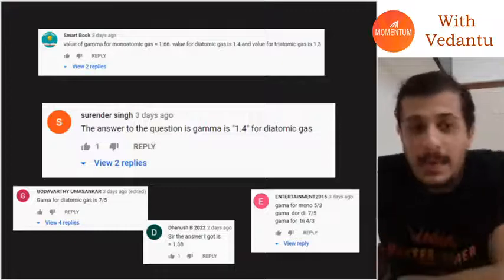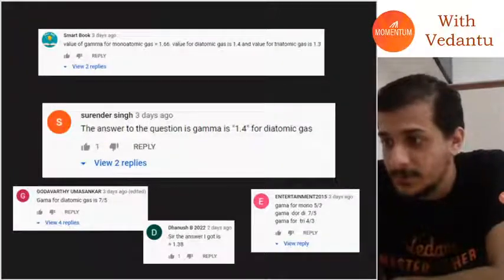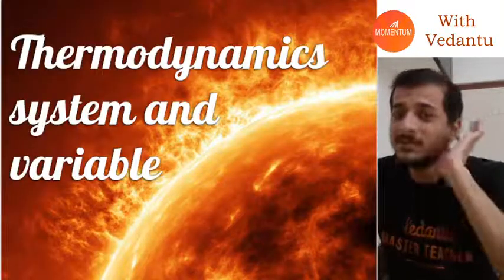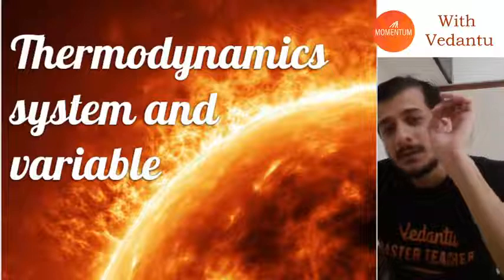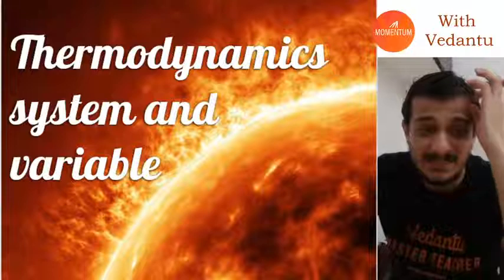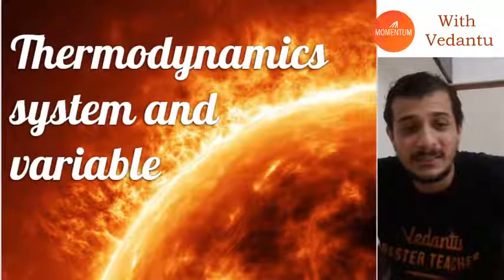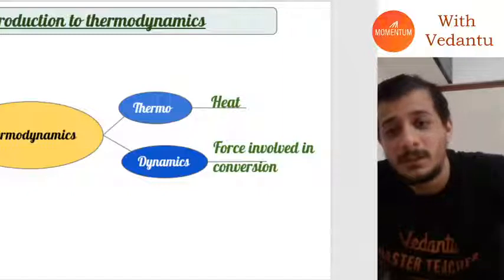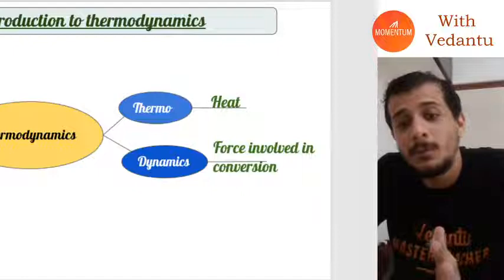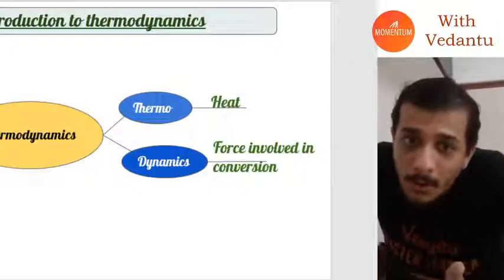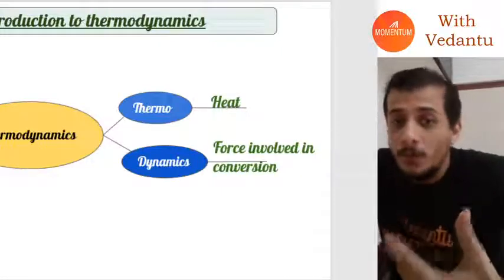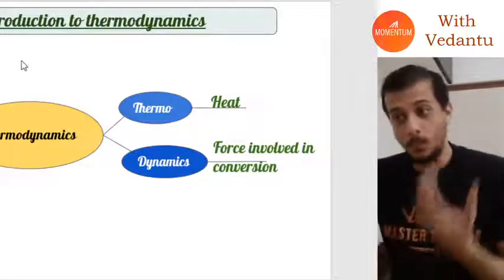So let's start today's lecture now. Today we are going to start with thermodynamics. Today is supposed to be the basic lecture, so we are mostly going to talk about thermodynamic systems and variables. Let's just understand what this chapter is about, guys. Thermodynamics is made up of two words, thermo and dynamics. So basically we are going to talk about the flow of heat from one system to another system and what it can do.